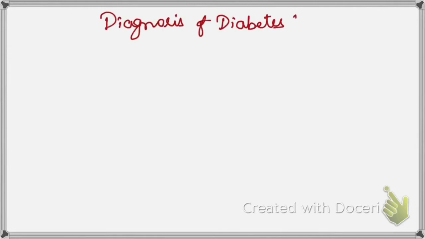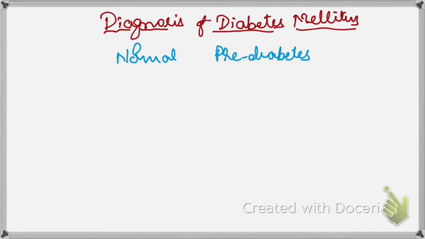Hi guys, now I'll discuss the diagnosis of diabetes mellitus. So let's first know the normal values of sugar levels, pre-diabetes and full-fledged diabetes mellitus.